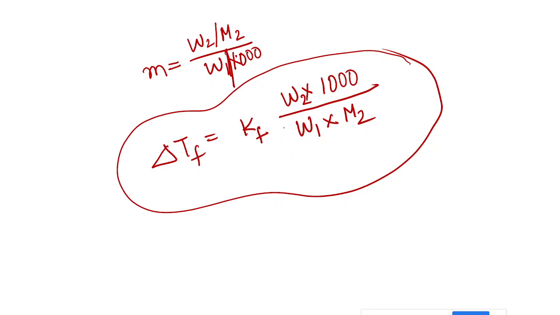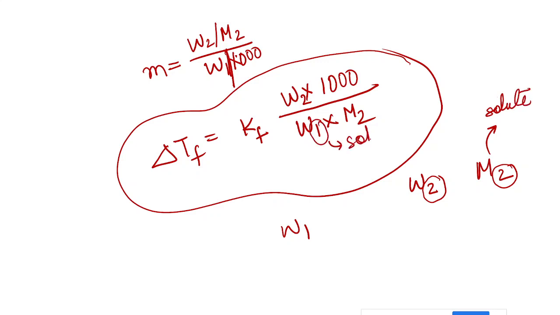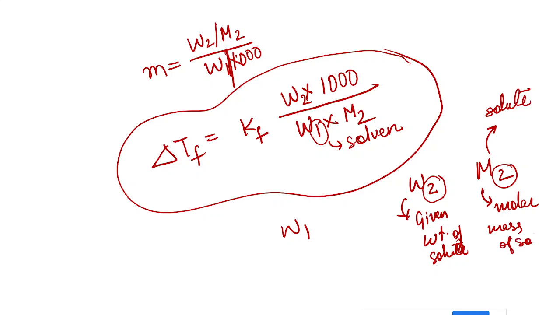Now one question arises: what is W2, what is M2 and what is W1? Always keep in mind that W2 and M2 are always related to the solute. These values with subscript 2 will always be of the solute, and the one with subscript 1 will be of the solvent in all cases. So W2 is the given weight of solute, and M2 is the molar mass of solute.